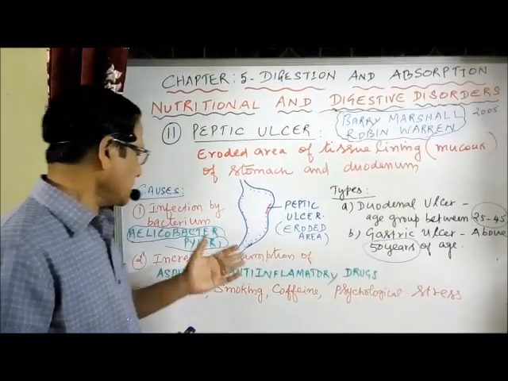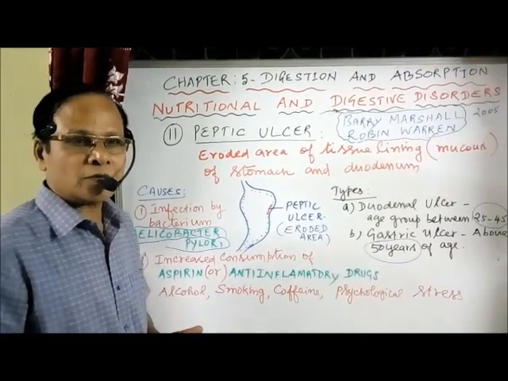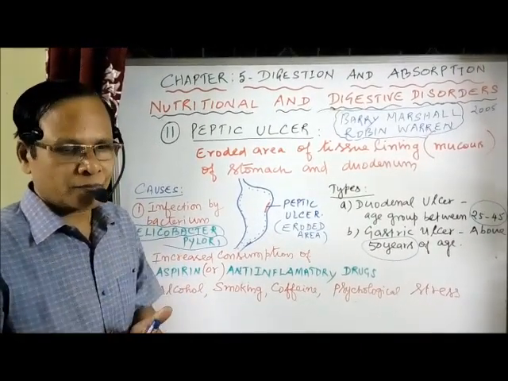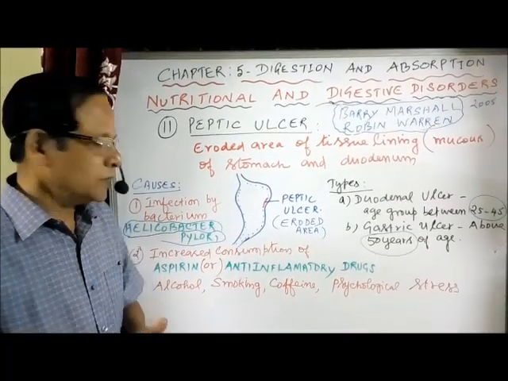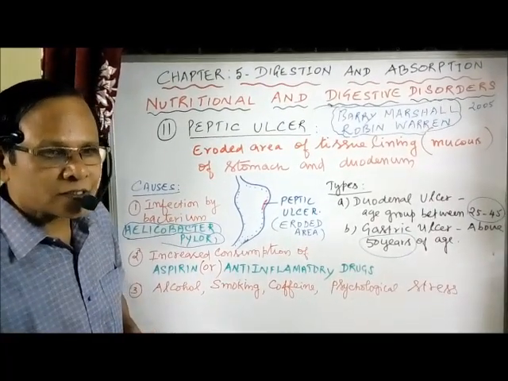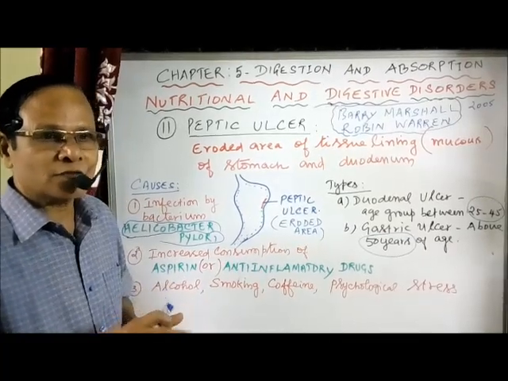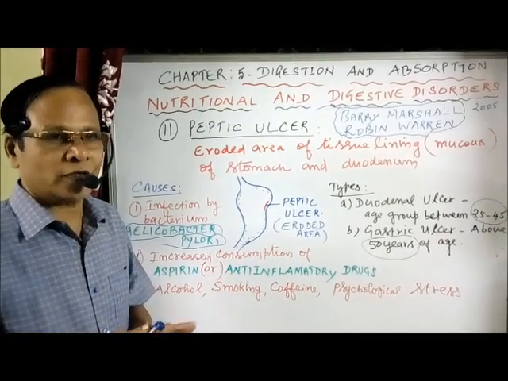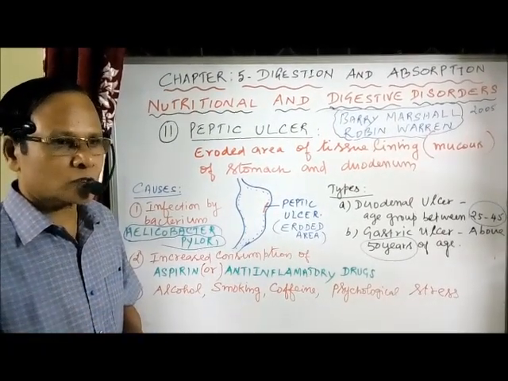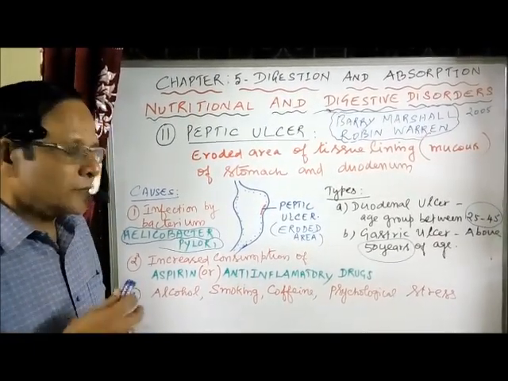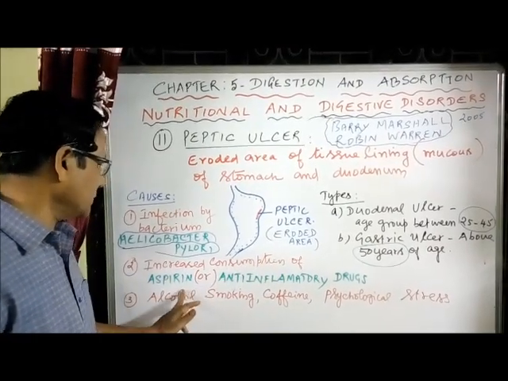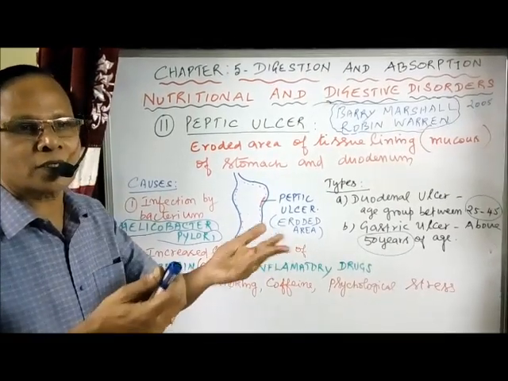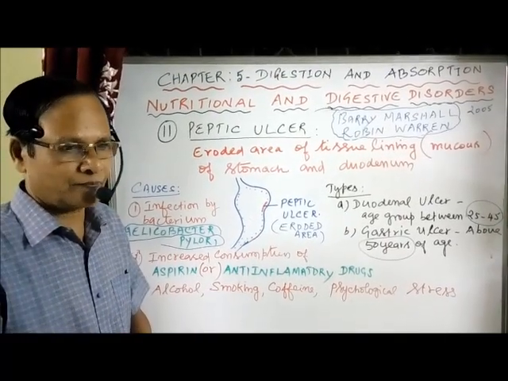Then, what are the other causes? Some people are always consuming aspirin tablets whenever they have a headache or body pain. Increased consumption of aspirin or anti-inflammatory drugs, for example Brufen, which is used against body pain, also causes ulcers and stimulates the secretion of more and more hydrochloric acid.